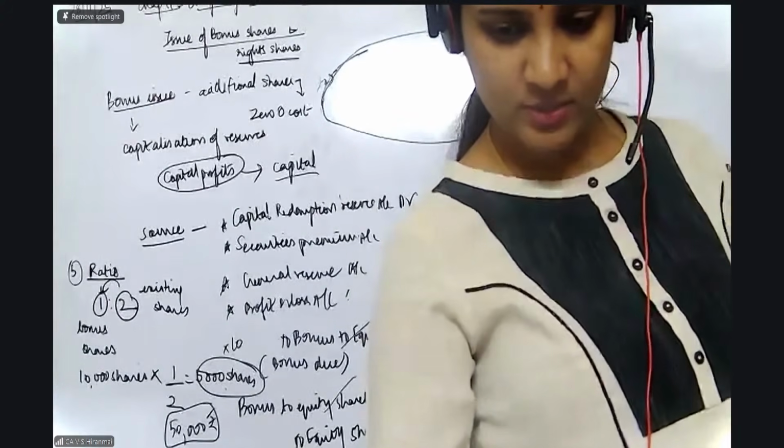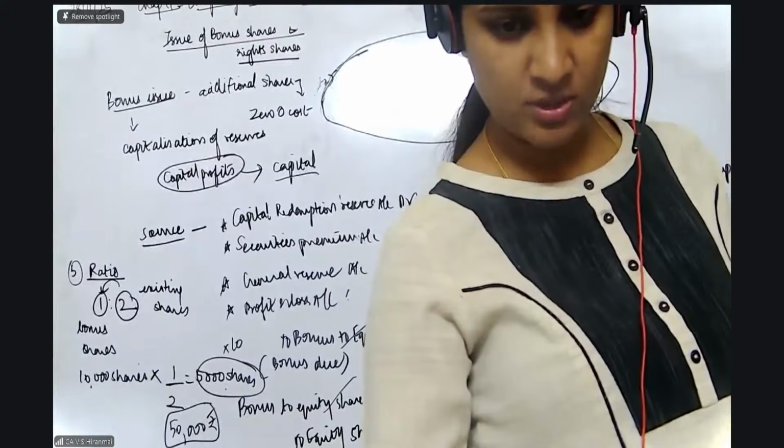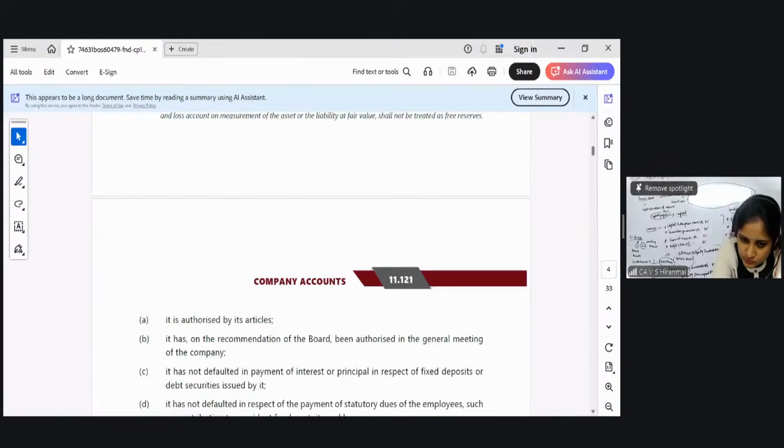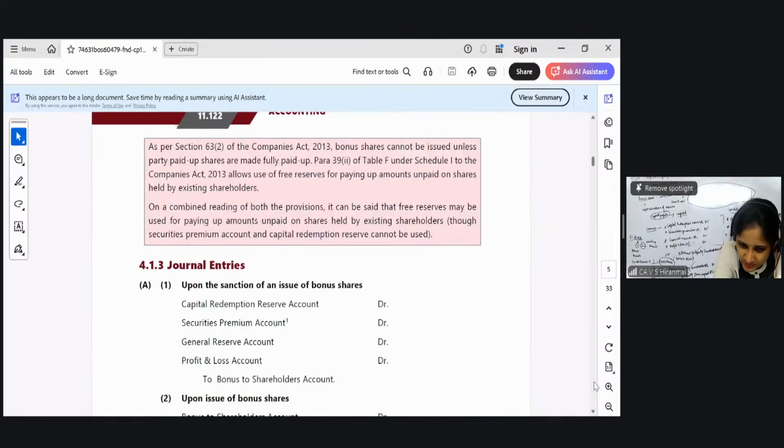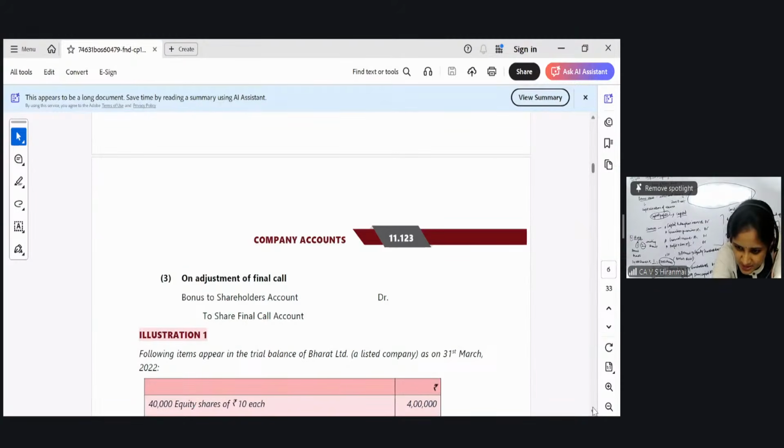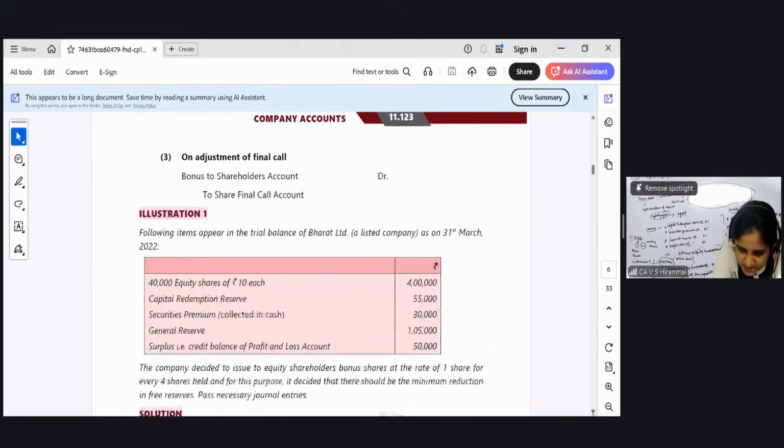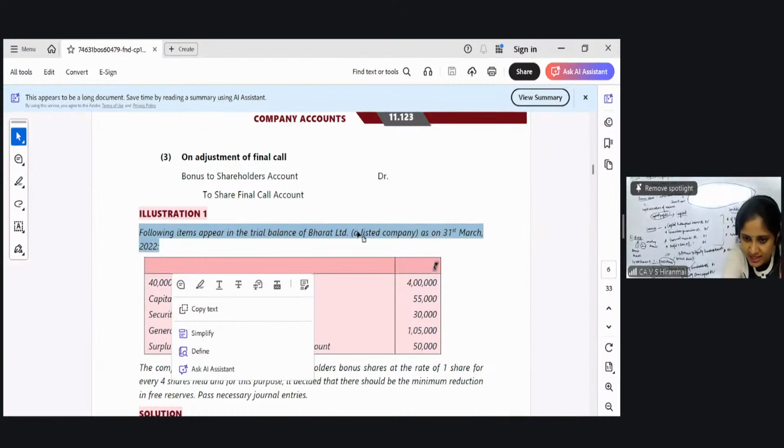Good. Now we go to the next, we go to the questions, unit number 4. It's all the theory, okay? This is the entry. All of you, please see here. Very important and easy question. Illustration number 1. Following items appear in the trial balance of Bharat Limited as on 31st March.